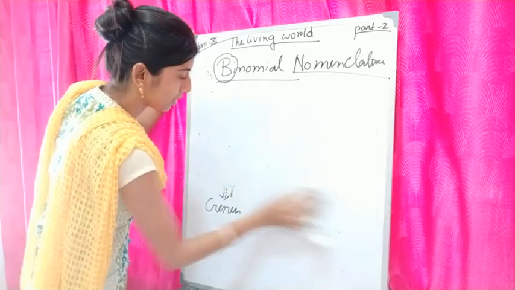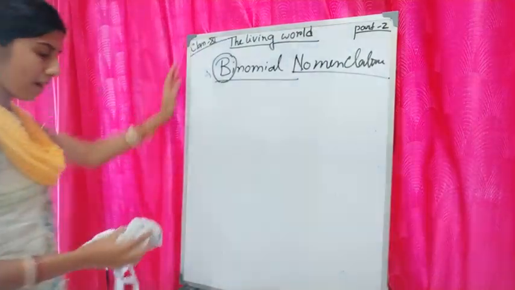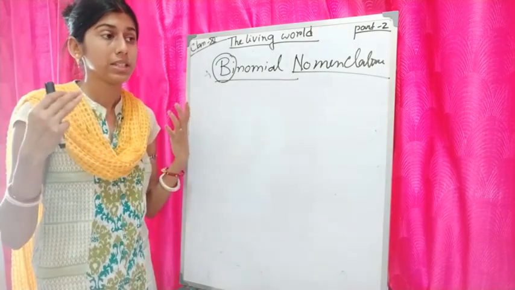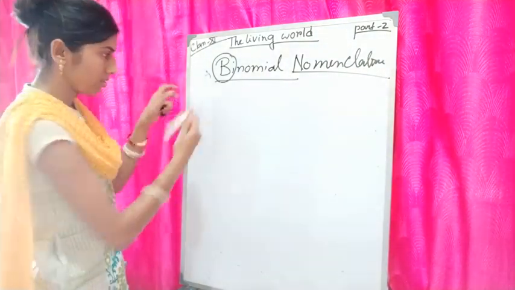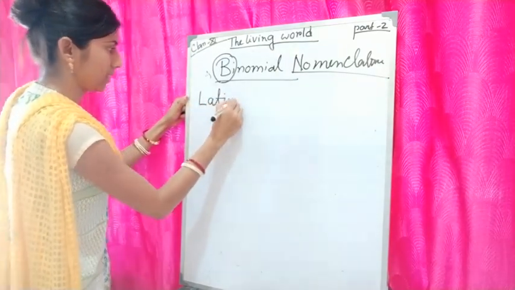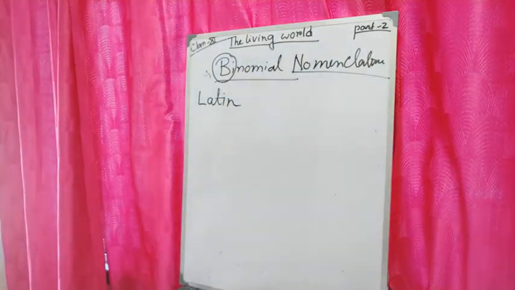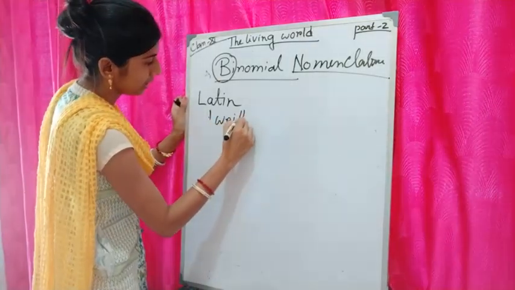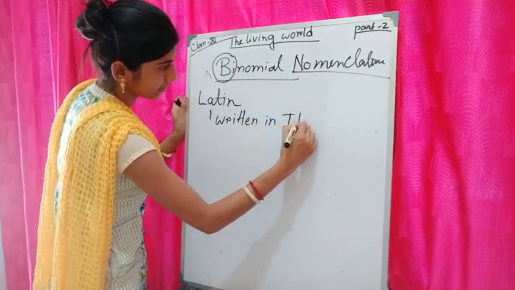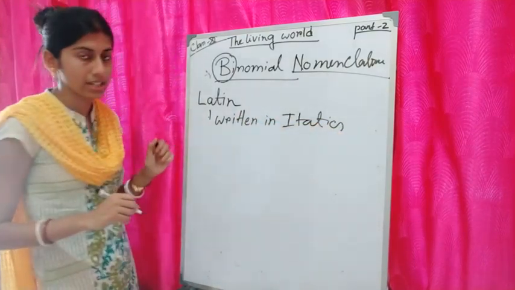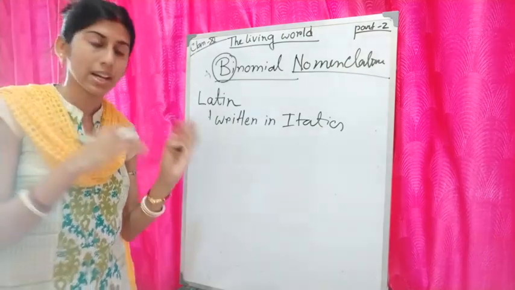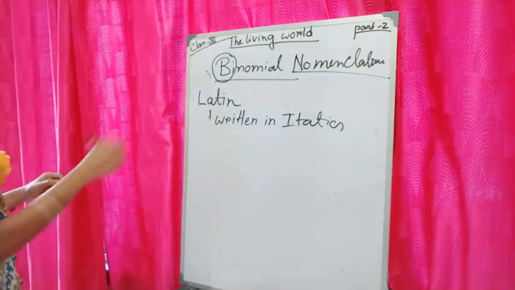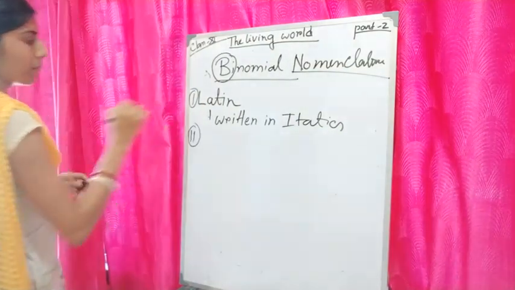So the first one is the name generally will be in Latin. Biological names are generally in Latin and written in italics. The biological name will be generally in Latin and when it is printed, it will be in italics. This is the first property.